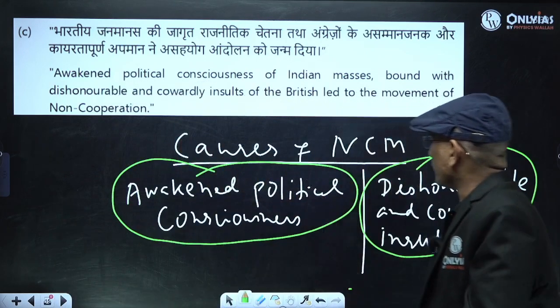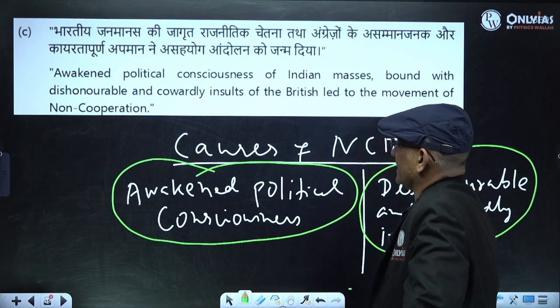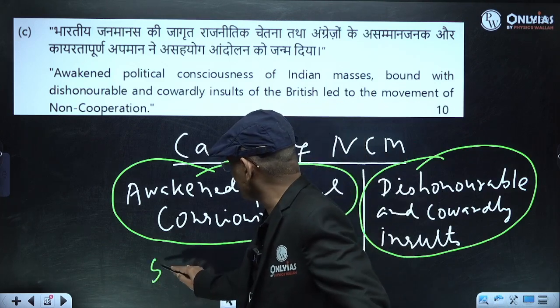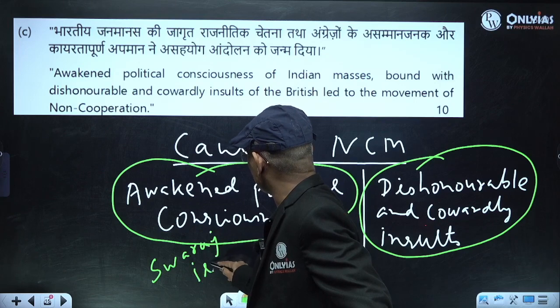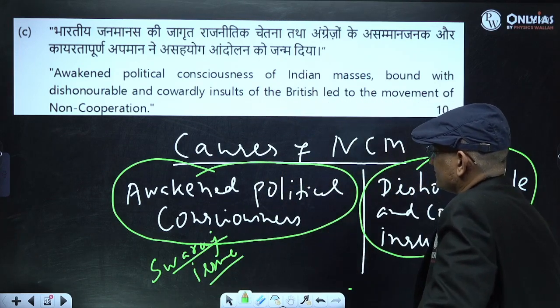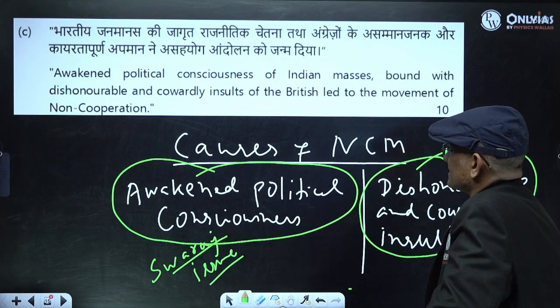How awakened political consciousness? Awakened political consciousness because there was the Swaraj issue, the limitation of the 1919 Act, diarchy, right? Why else?